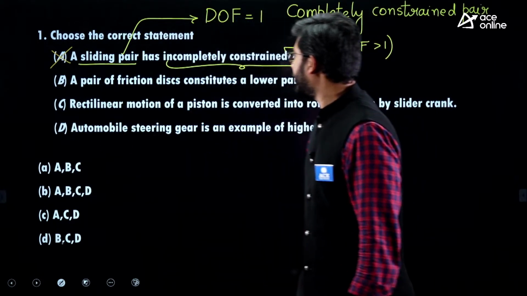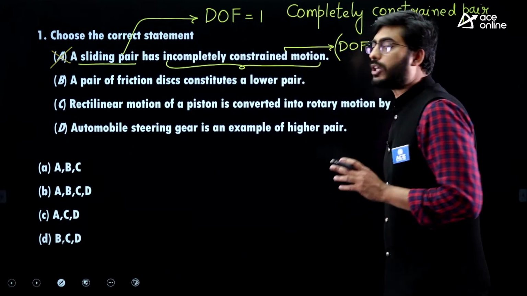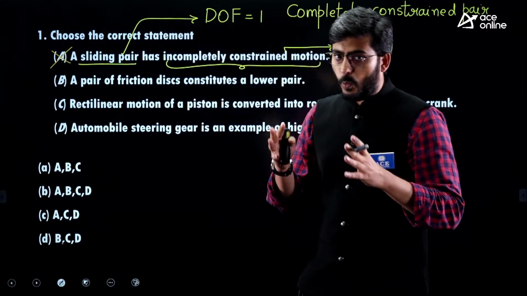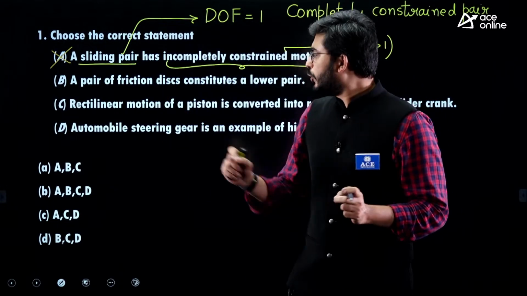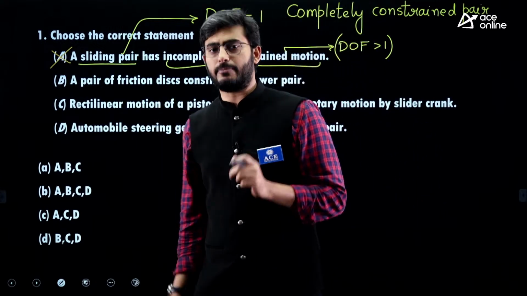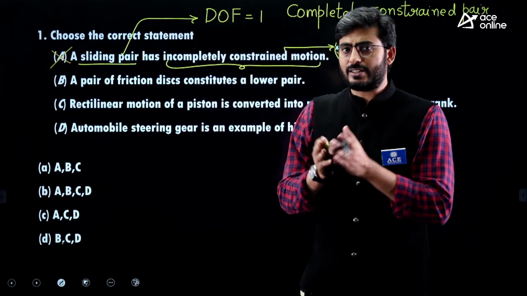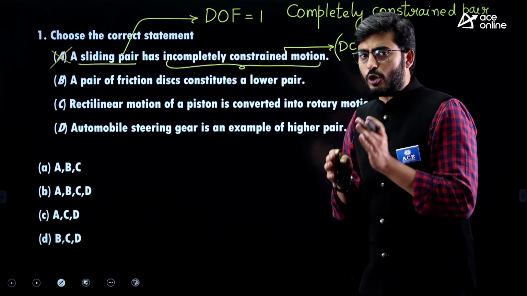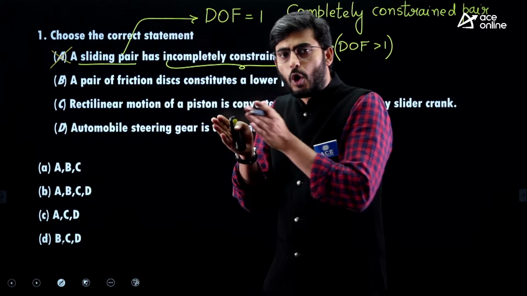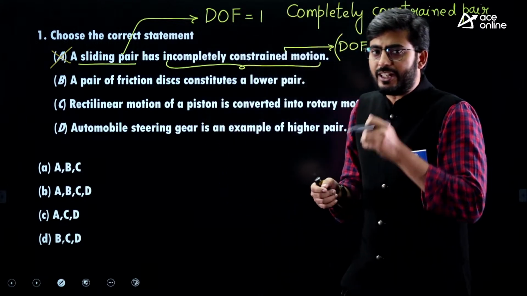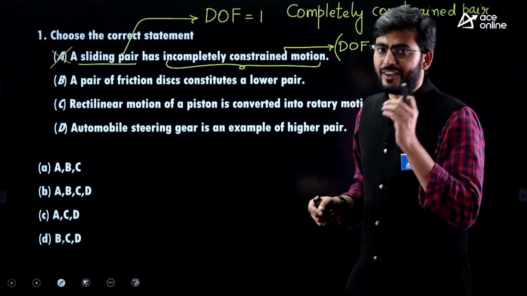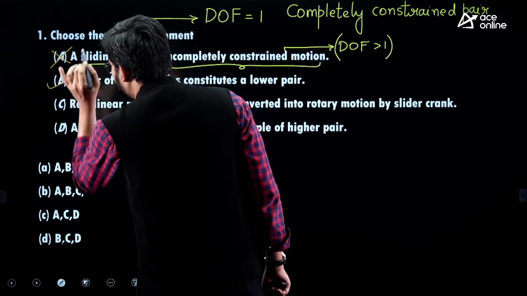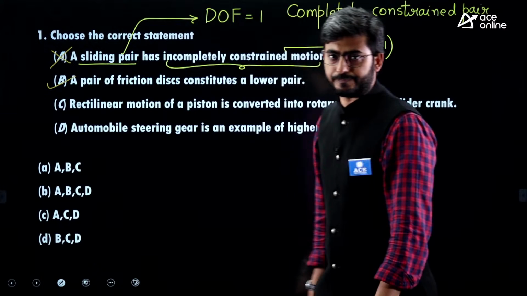Second one, a pair of friction discs constitutes a lower pair. Where are we going to use this arrangement, a pair of friction discs? We are going to use it in the clutch mechanism. In the clutch mechanism, the friction discs will be in contact with each other. So when the friction discs are in contact, definitely there has to be a surface type of contact. So this is going to form a lower pair. Option B is the correct answer.